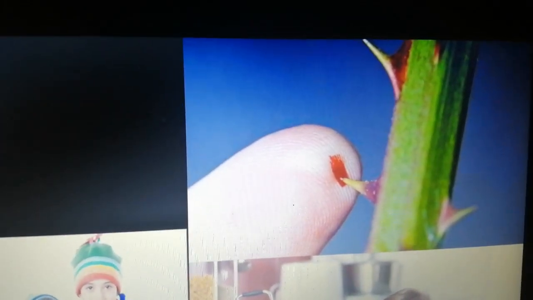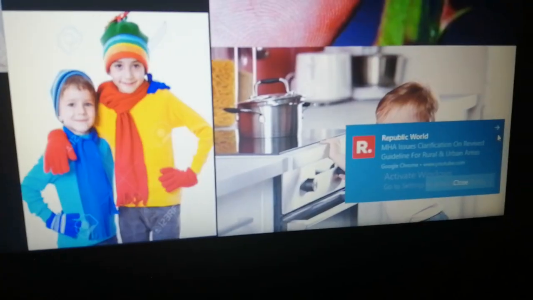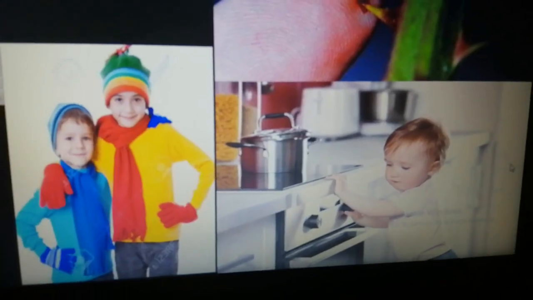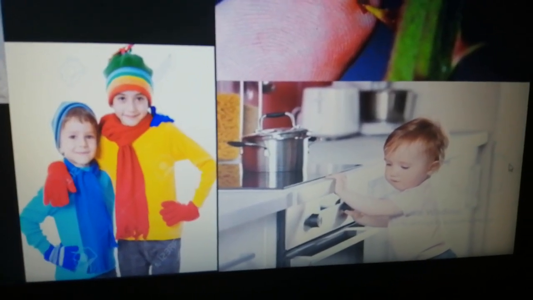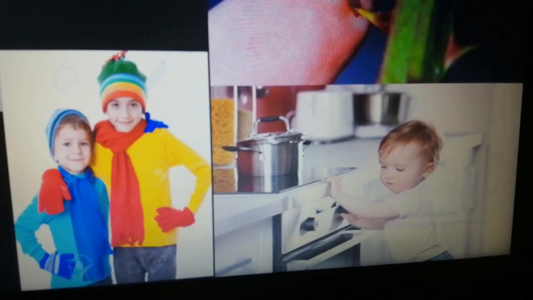Similarly, when we are pricked by a thorn or any sharp object, we feel pain, right? Similarly, when you touch a hot object, you immediately move your hand. Why? Because you can feel that it is hot and that you are going to get burnt.